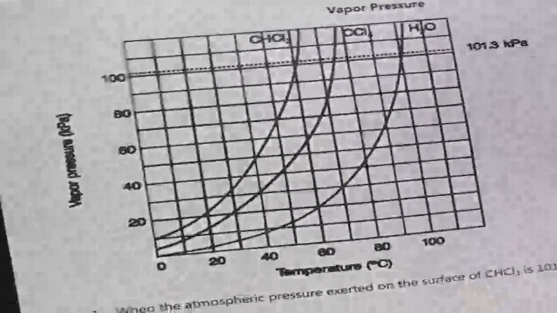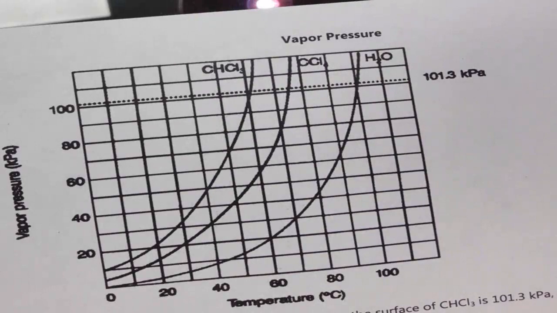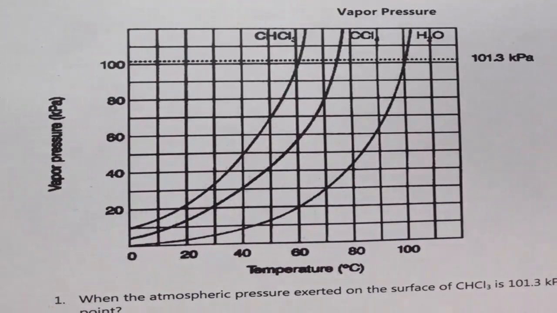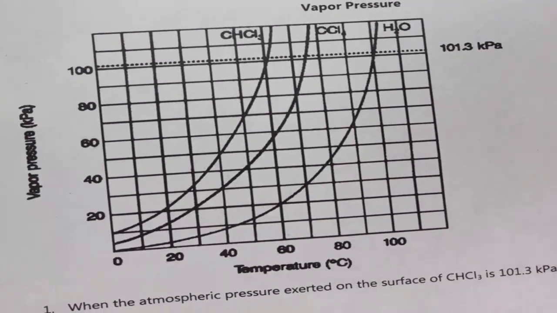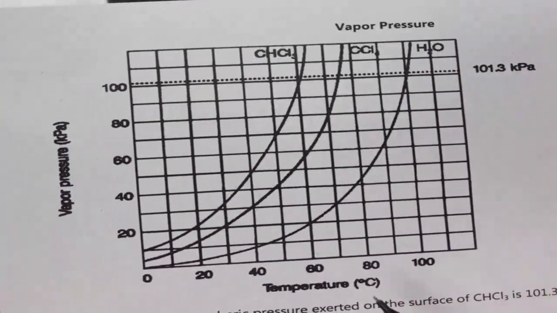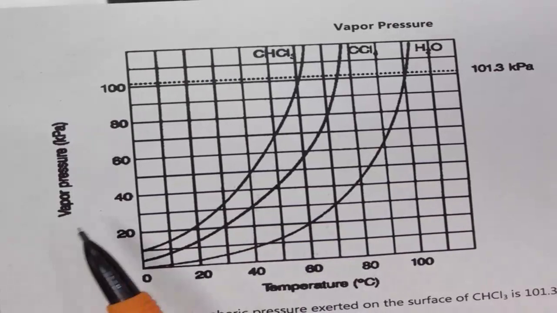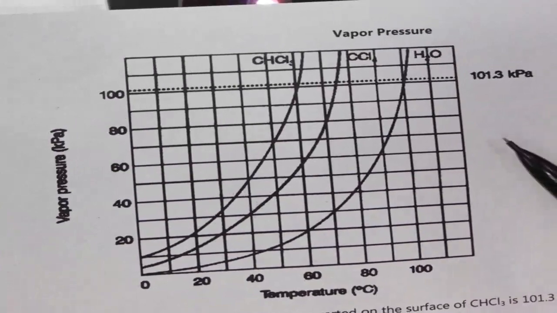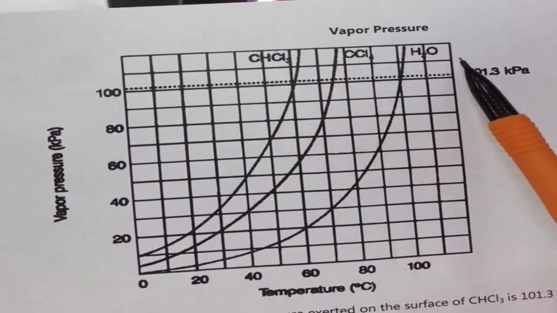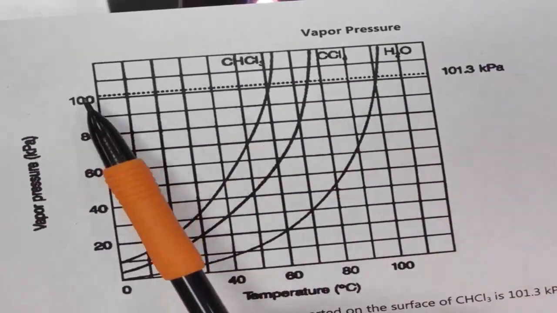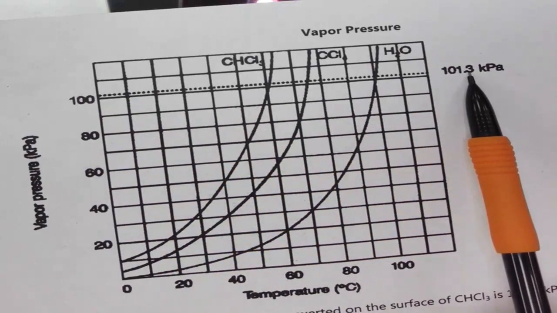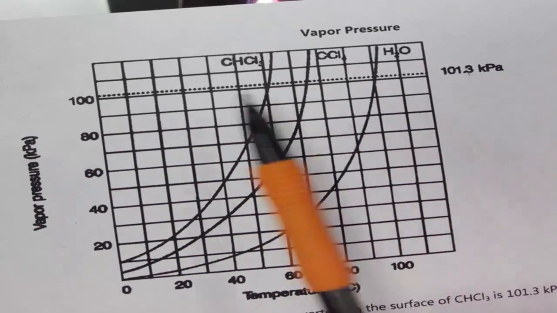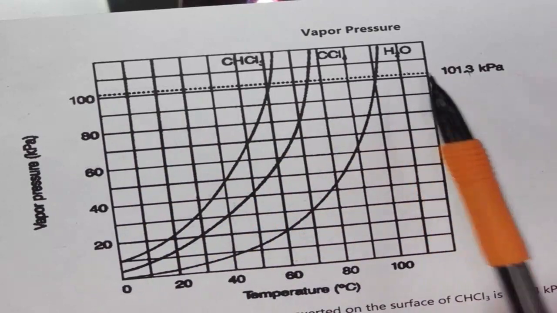So with that information, let's look at a vapor pressure curve and answer some questions about this. A vapor pressure curve here shows the relationship between the temperature of a substance and its vapor pressure. We have three substances here, and this dotted line is at 101.3 kilopascals, our standard pressure.